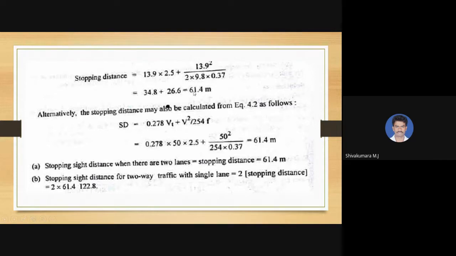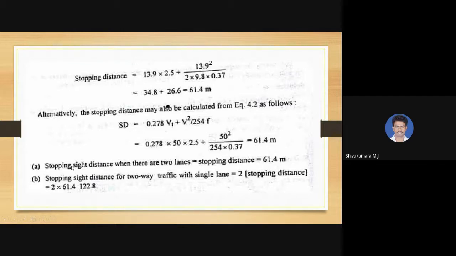If we calculate, we get 61.4 meters stopping sight distance. As an alternative equation, if you substitute velocity in kilometer per hour, we can use 0.278 V into t plus V squared divided by 254 f. You will get 61.4 meters, the same value.